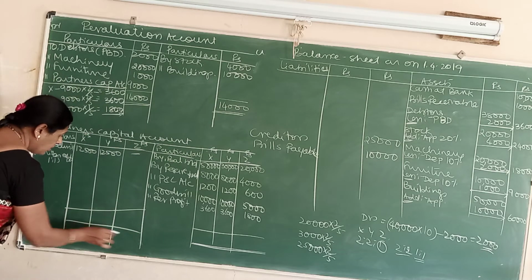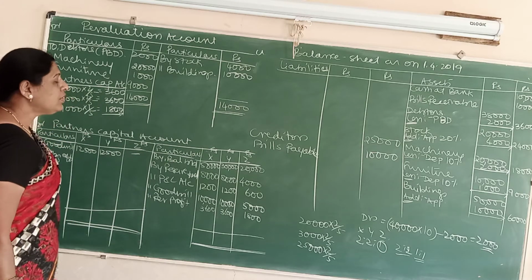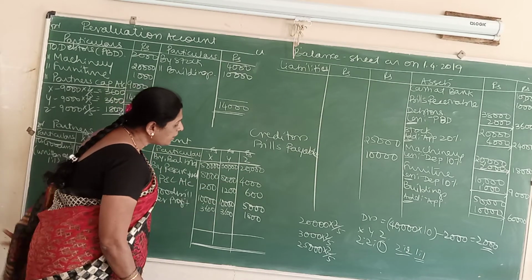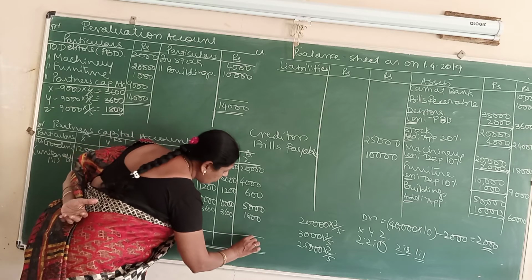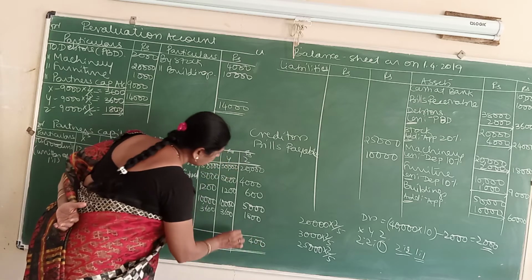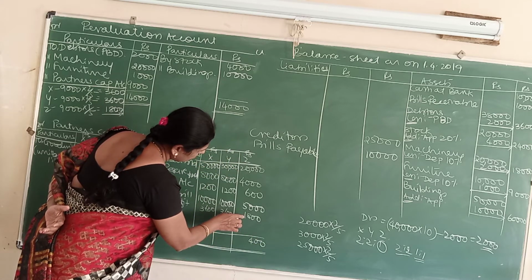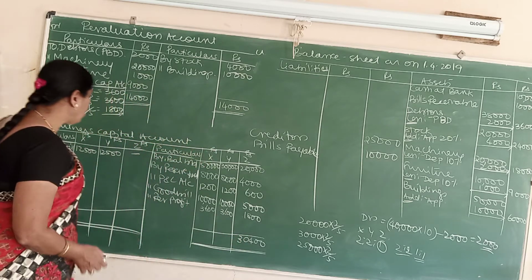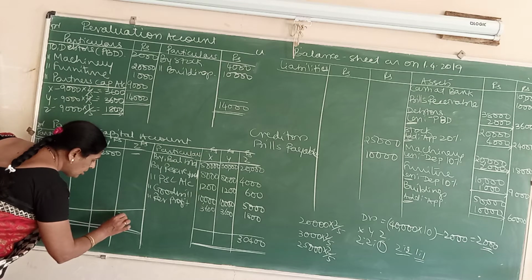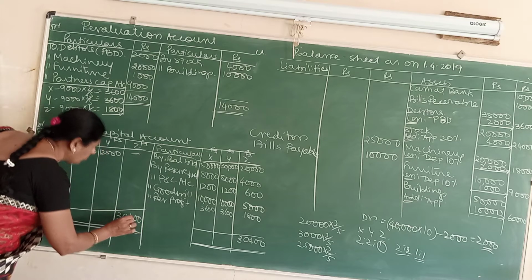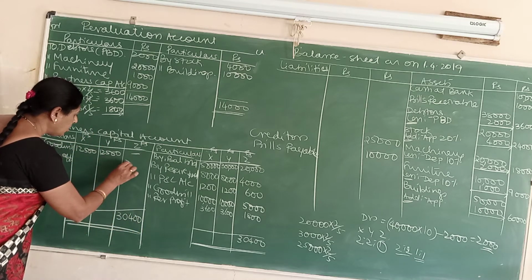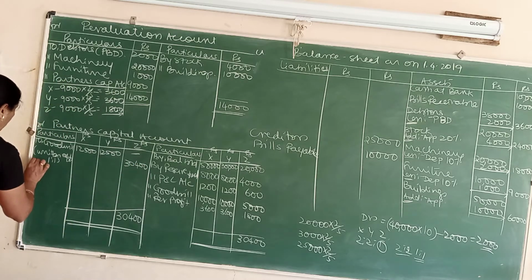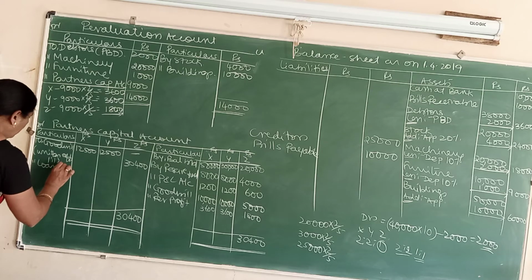First total the retiring partner. See how much it is. That will be 30,400. Write it as 30,400, and write the same as 30,400. And write it as to loan account.